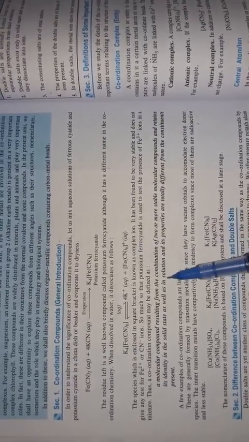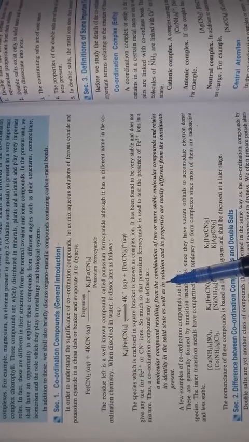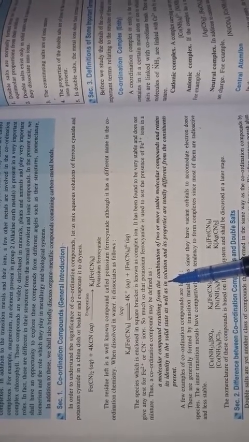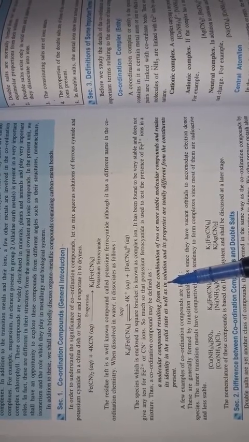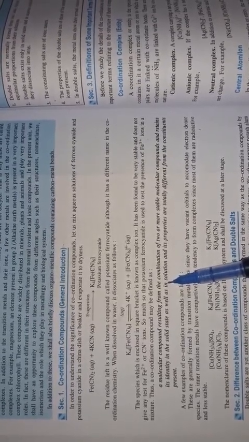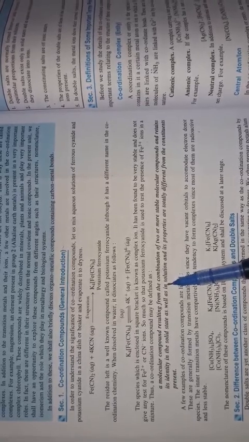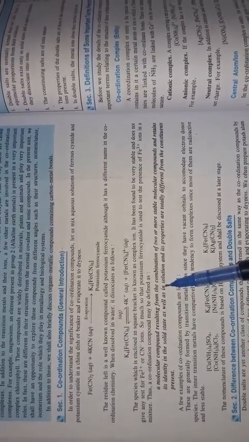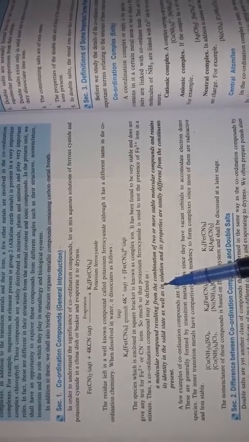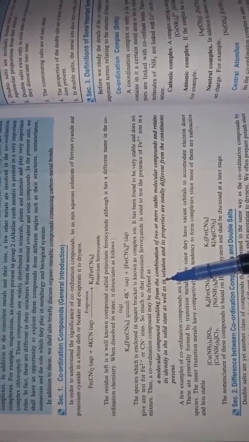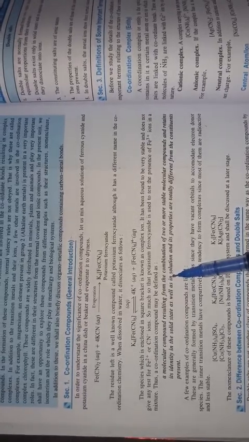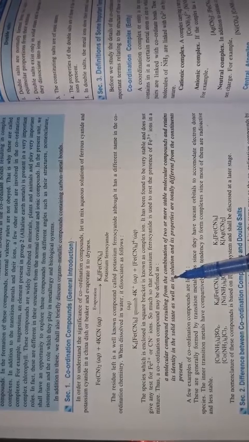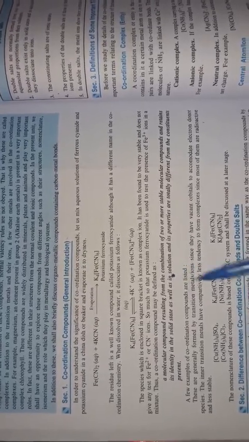So here the term coordination compound may be defined as: coordination compounds are those compounds which contain a complex ion, and the compound contains a central metal atom or cation which is attached to a fixed number of anions or molecules, called ligands, through a coordinate bond. So simply this is your